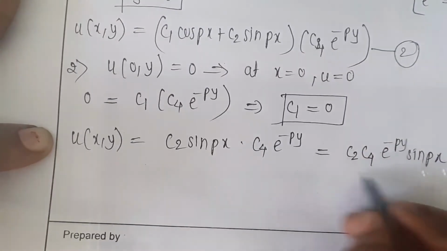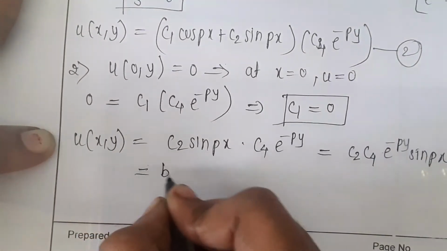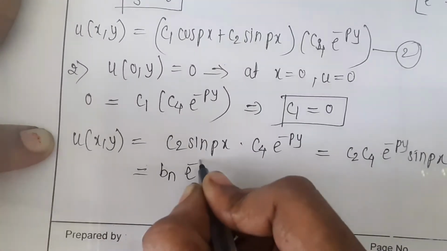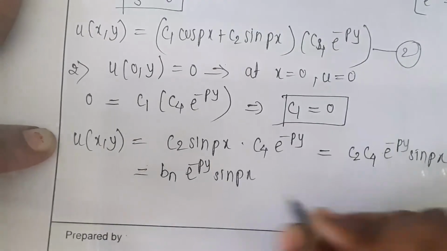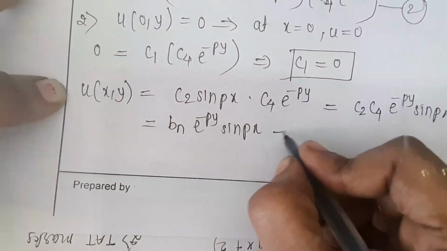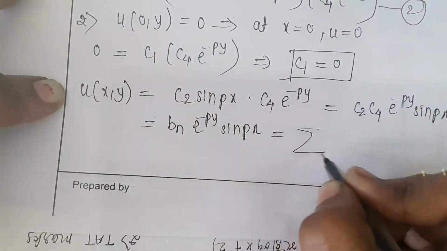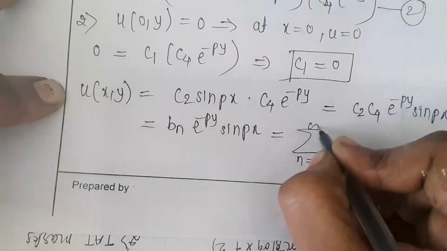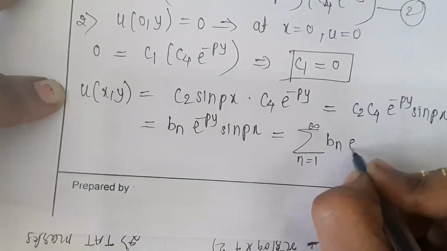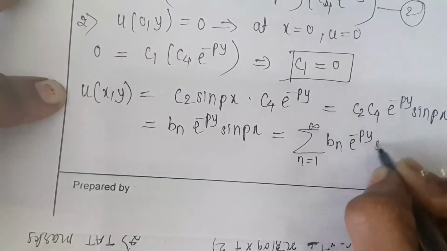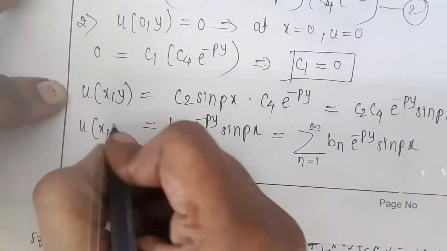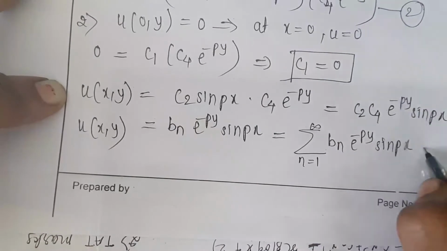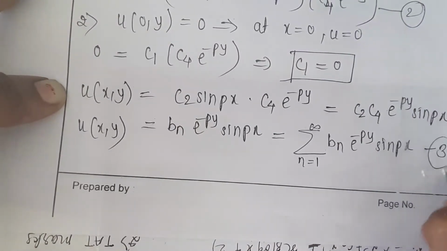Okay. Now C2 into C4 can be denoted by bn, into e to the power minus py into sin px. Or you can write this step as summation n is equal to 1 to infinity bn e to the power minus py into sin of px. This is our u of xy. So this is the solution. So give this as equation number 3.